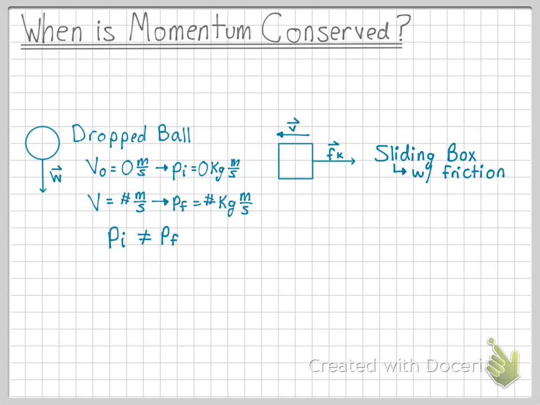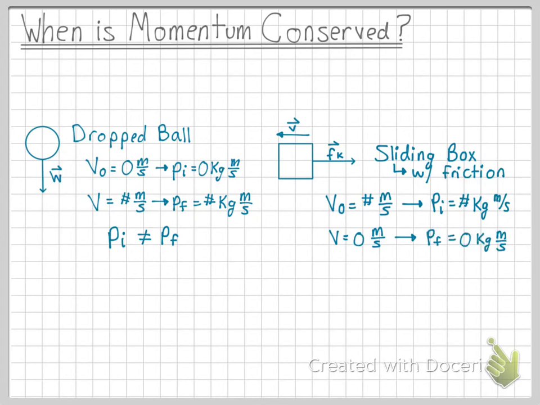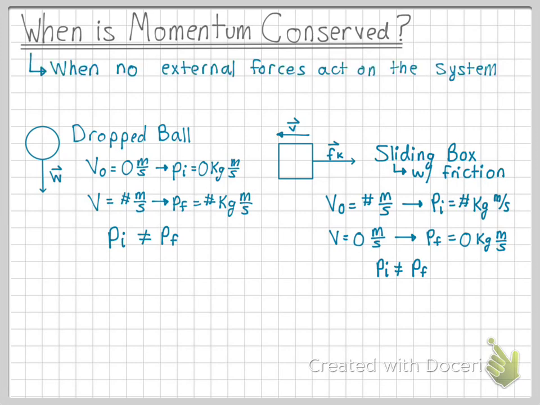Let's say that we have a box that is sliding and has kinetic friction force acting upon it. Its initial velocity is going to equal some value that is not 0. So the initial momentum is going to equal a value that's not 0. And the box will finally slow to a stop, so we can see that its final velocity is going to be 0. Therefore, its final momentum is also going to be equal to 0. So once again, we see that the initial momentum does not equal the final momentum, and the momentum of the system is not conserved. So momentum is conserved when no external forces act on the system.